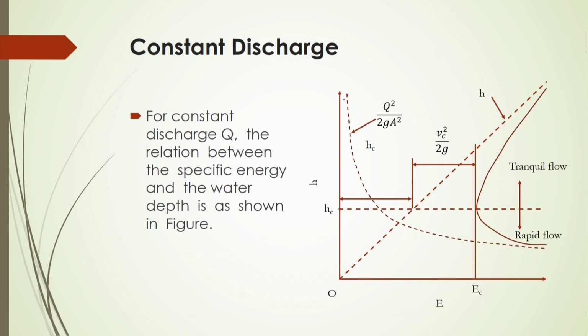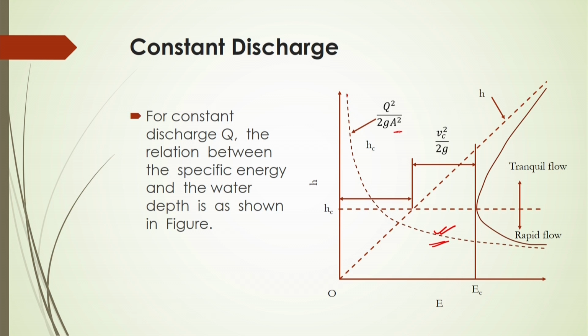This line is the profile of the water depth with the energy. If we change the discharge rate, this profile will change accordingly. The other parts will be constant here.